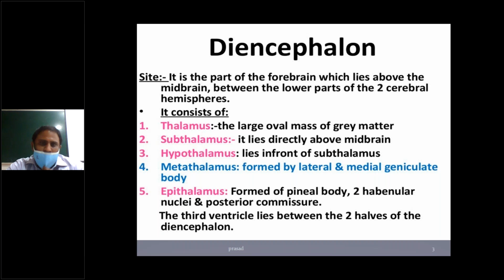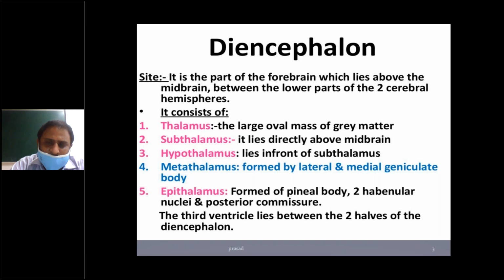So I can repeat. The diencephalon is a part of the forebrain which lies above the midbrain between the lower parts of the two cerebral hemispheres. It consists of thalamus, subthalamus, hypothalamus, metathalamus, epithalamus. The thalamus is a large oval mass of gray matter directly above the midbrain.